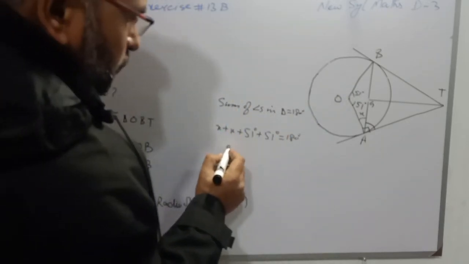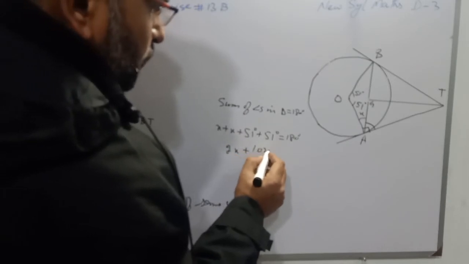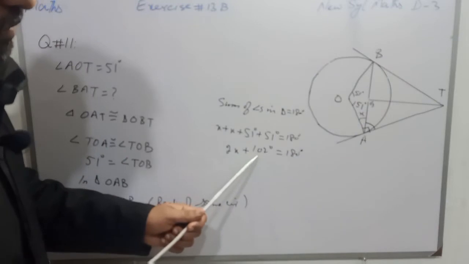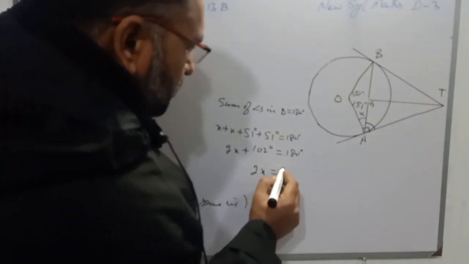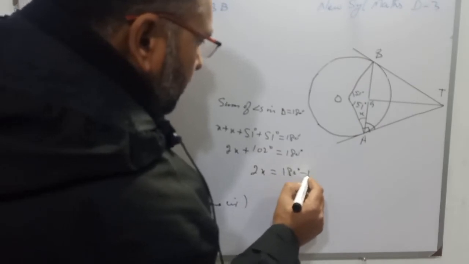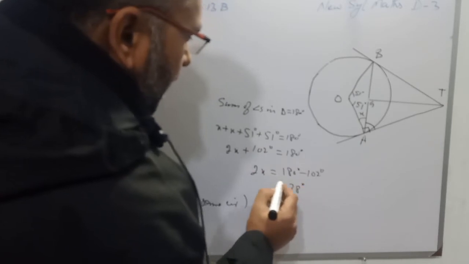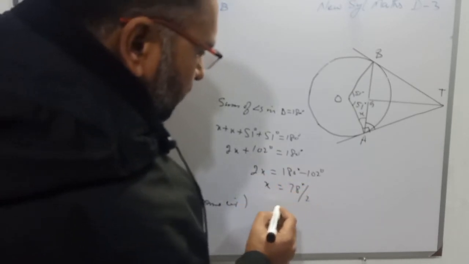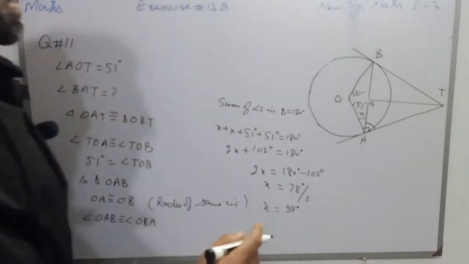So students, 2x plus 102 degrees is equal to 180 degrees. When we transfer 102 to the other side, it will become minus, and 2x will be equal to 180 degrees minus 102 degrees, that is 78 degrees. The 2 is multiplying on the left side, so when we transfer it to the other side, it will divide, so the value of x will become 39 degrees.